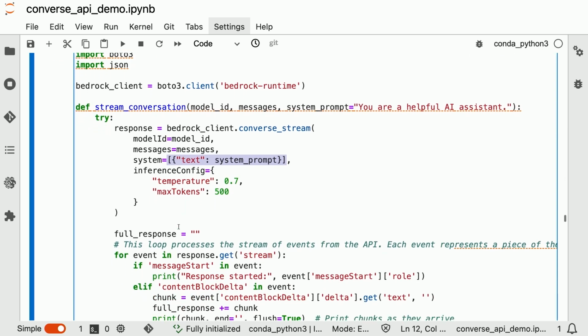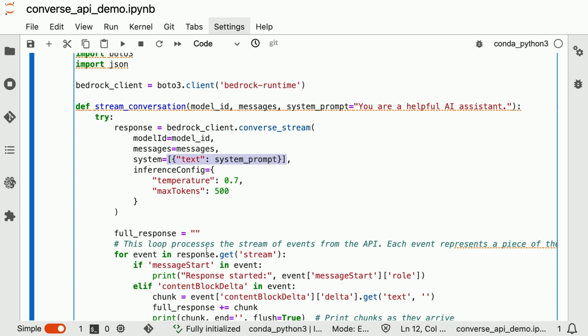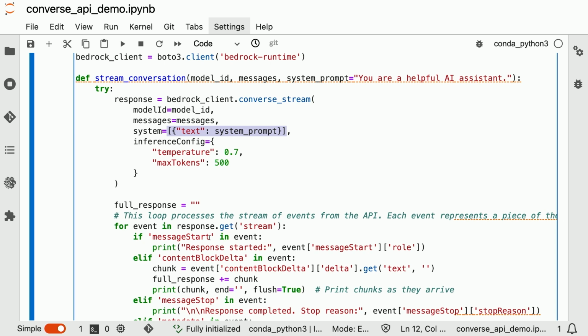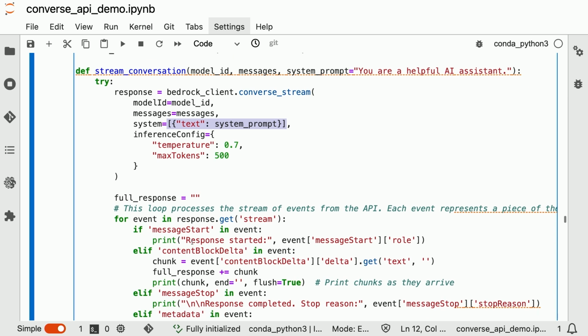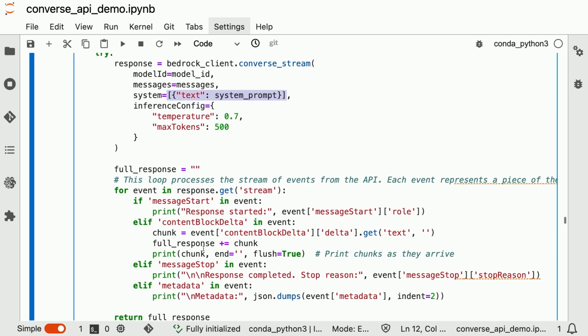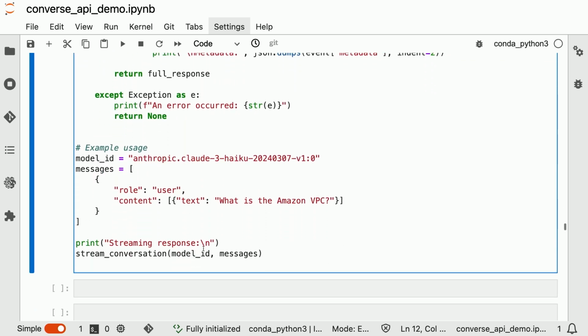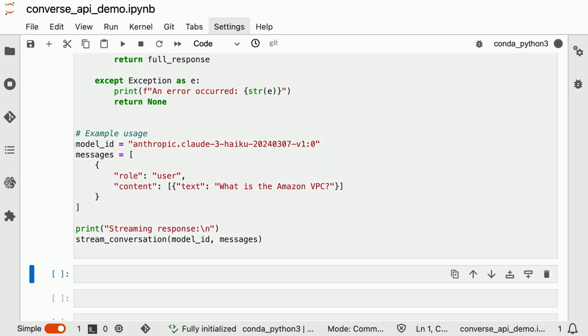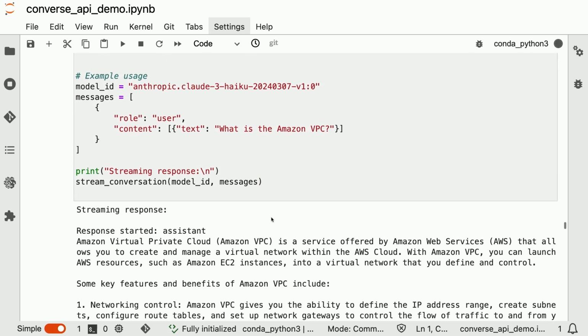Now, what's going to be different here is the actual event that comes from the response of the Converse stream. What we're going to do is look for the start of the stream, and then take each chunk of that stream and print out each chunk. Now, when we actually make this call to the foundation model, notice our streaming response.